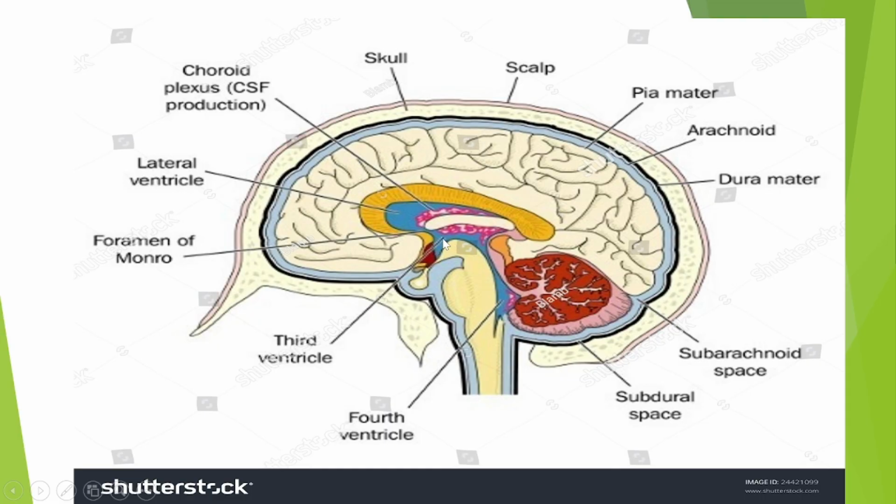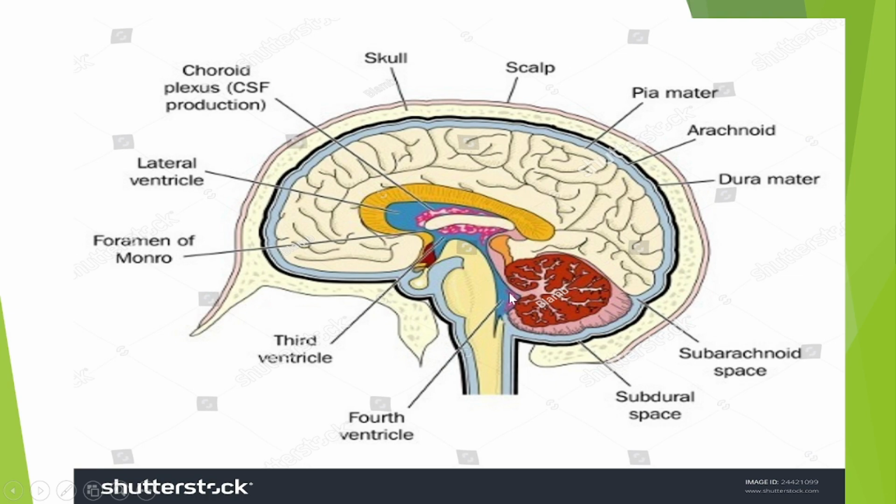So this is the third ventricle. Remember, I said the third ventricle is found in between the hypothalamus. Then it communicates with the fourth ventricle through another opening, and this time we call it the cerebral aqueduct. Then from the third ventricle, it moves to the fourth ventricle, which is diamond shaped. You can see it here.